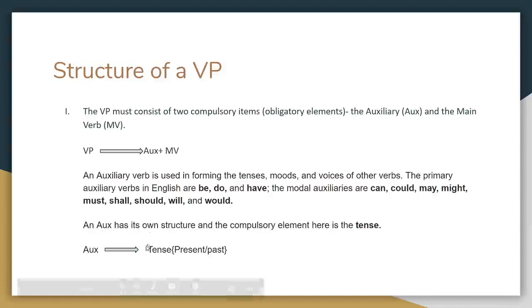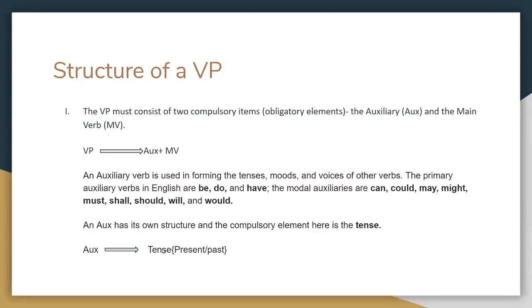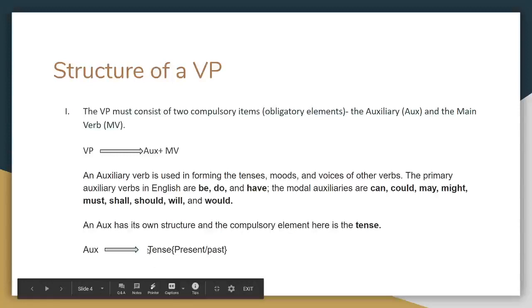So you should specify which tense our sentence is in. We have to specify that. An auxiliary should have a compulsory element, and that element is the tense.